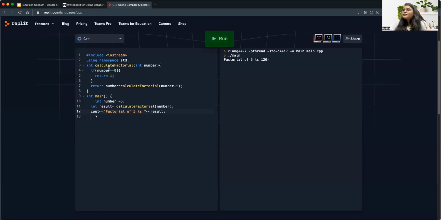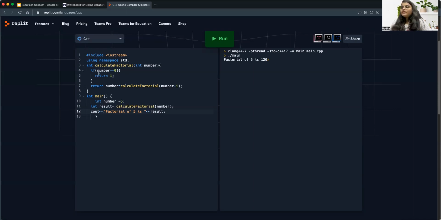Let's understand how it is working. As you can see, we have one main method, then we declare a variable for which we want to calculate the factorial, that is 5. Now we call this calculate factorial function and pass this number. As soon as you call this function, the execution will go there.